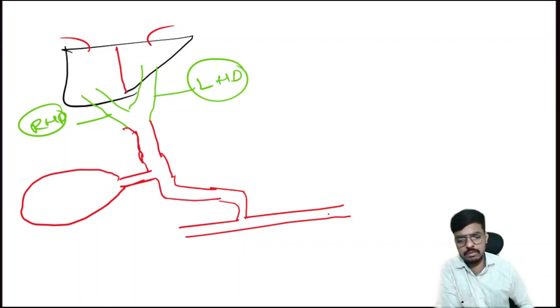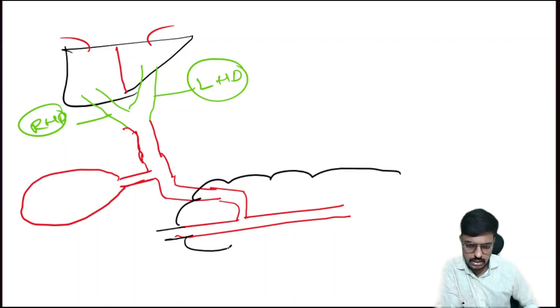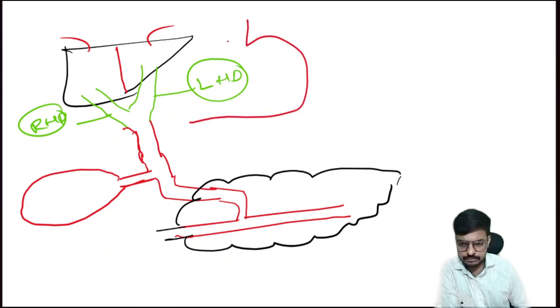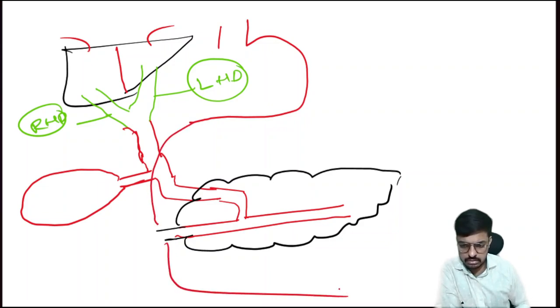Okay, this will be our pancreatic duct, and on this one there is an organ which we call the pancreas. Okay, so from here the stomach will be there, and this is the duodenum, right? So this is the stomach.